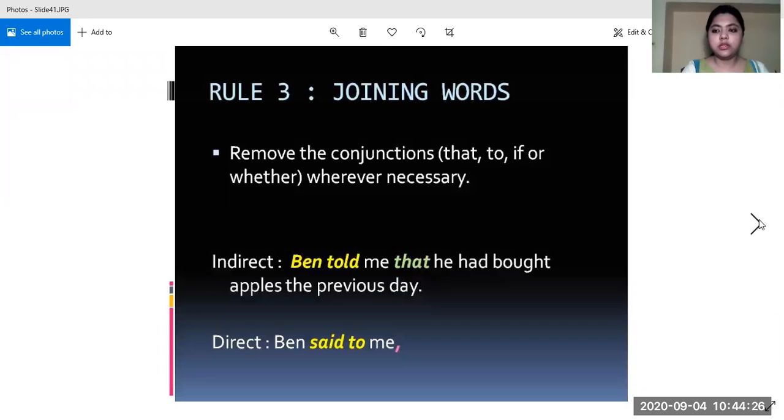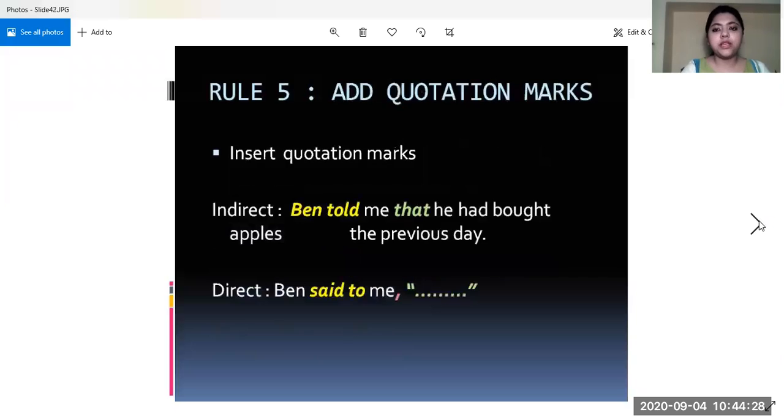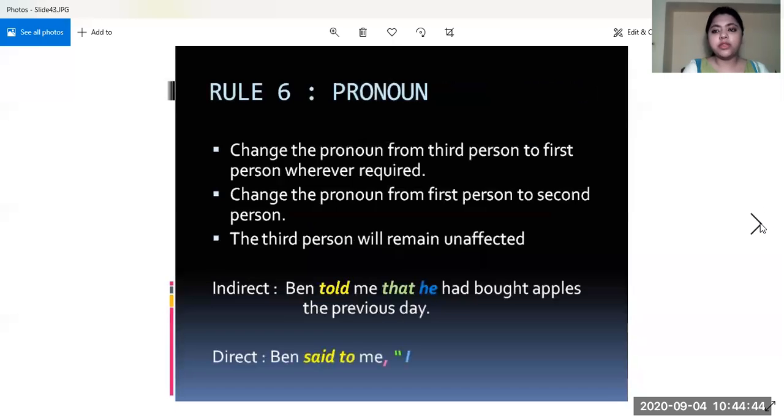Now let us move on to the next step. What is the next step? Our quotation marks start. Okay, inverted commas begin after the comma. So after the comma, we'll open the double inverted commas. This is the next step. Now moving further, we will encounter the pronoun.